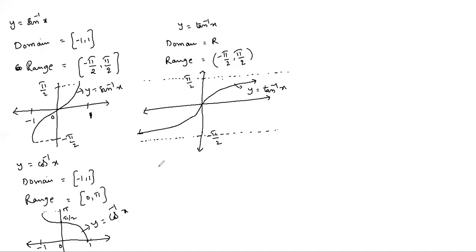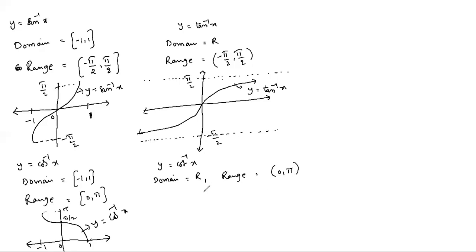Next, similarly, y equals cot inverse x. The domain is all real numbers, and the range is only open 0 to π.